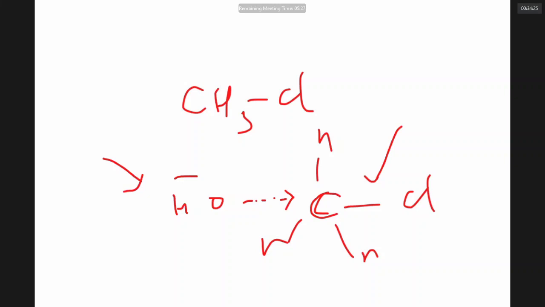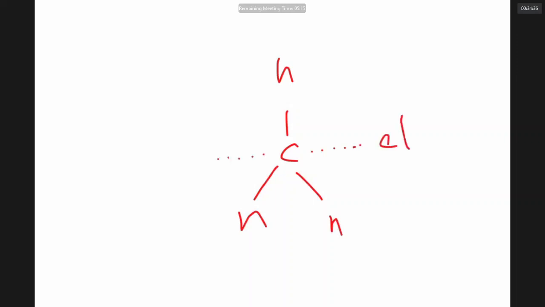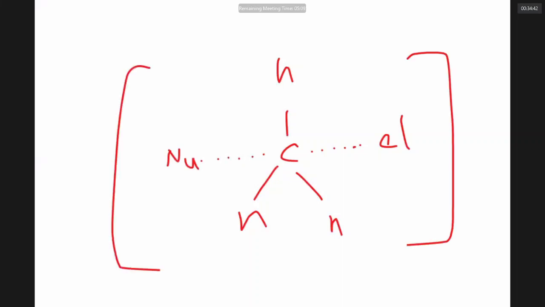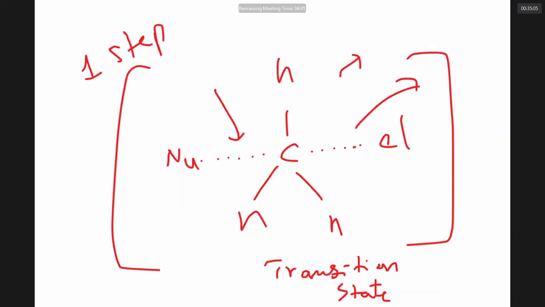Notice in this case, primary alkyl halide prefers to undergo a reaction where the carbon, while breaking the bond with the existing husband, is trying to make a new bond with a new boyfriend. Both are happening at the same time. You don't have any carbocation. You got a transition state, very unstable state, tension state, because if everybody knows there will be big problem. And in this transition state, which is very unstable, urgently it will become product. Notice, this happens in only one step. This fellow is going, this fellow is coming.